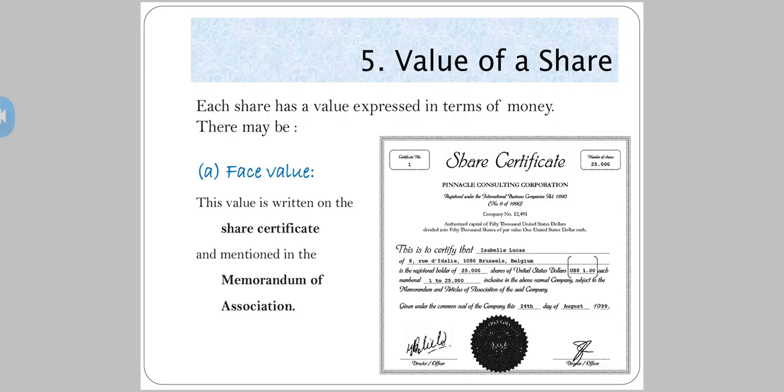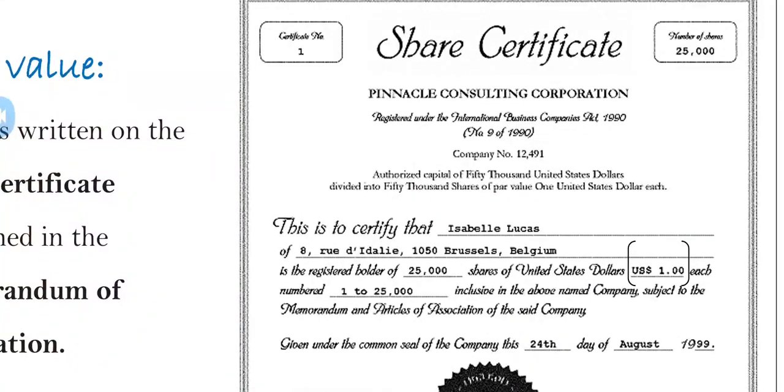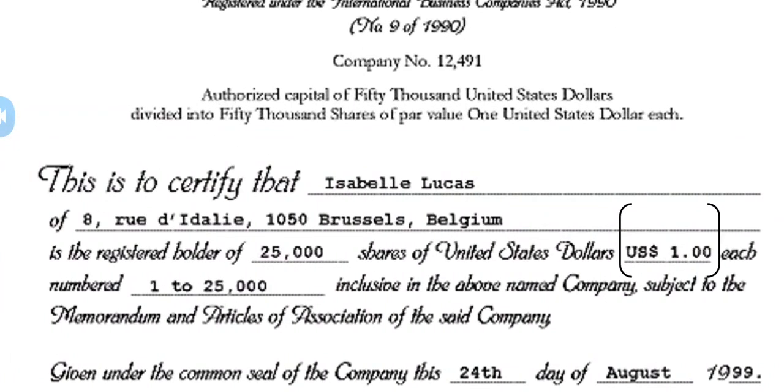Now you can see here one example of a share certificate of a corporation. See, this is to certify that Isabel Lekes of a Rood Edel, the address is given here as 1050 Belgium, is the registered holder of 25,000 shares of United States dollars. See here, the value is mentioned in dollars as 1 each.